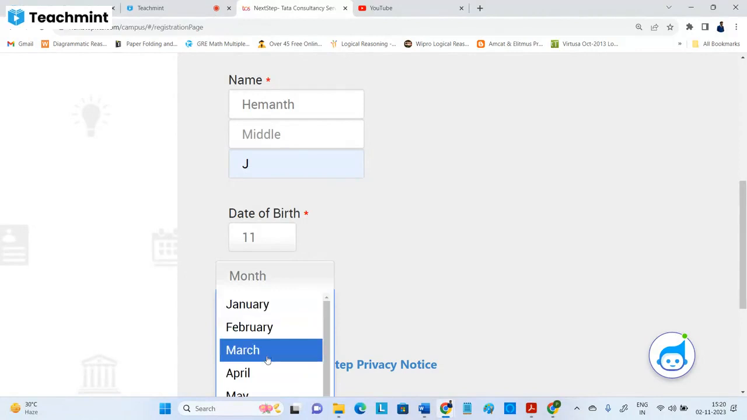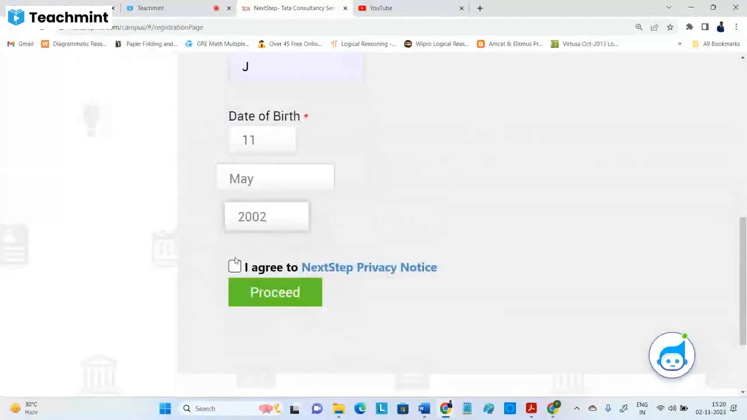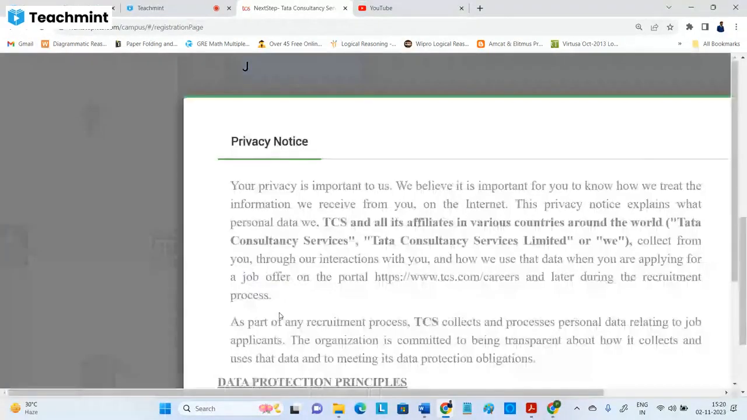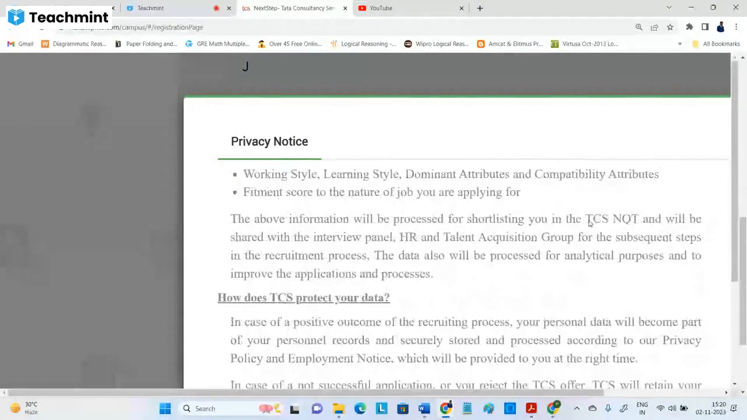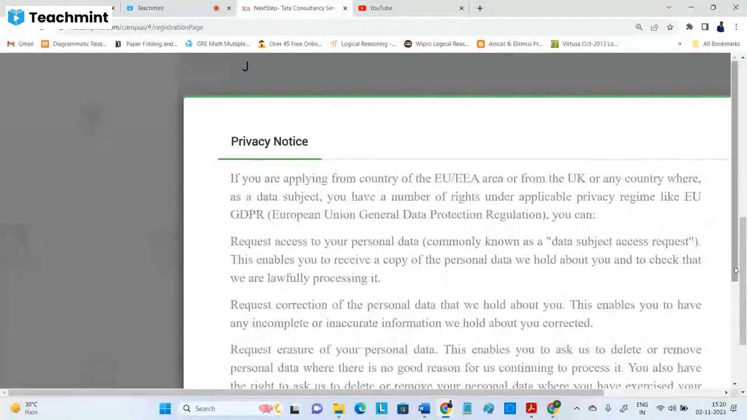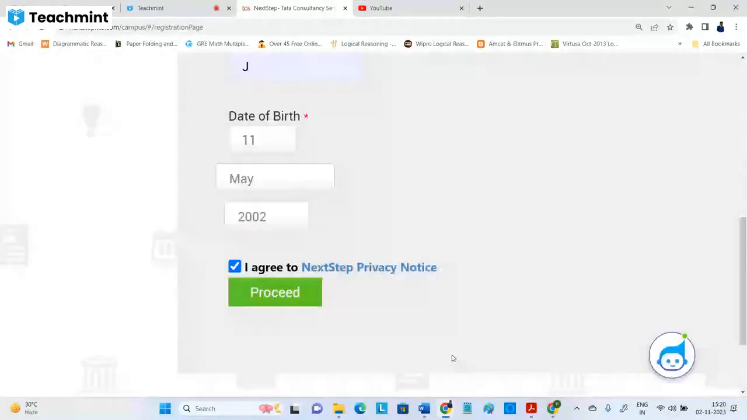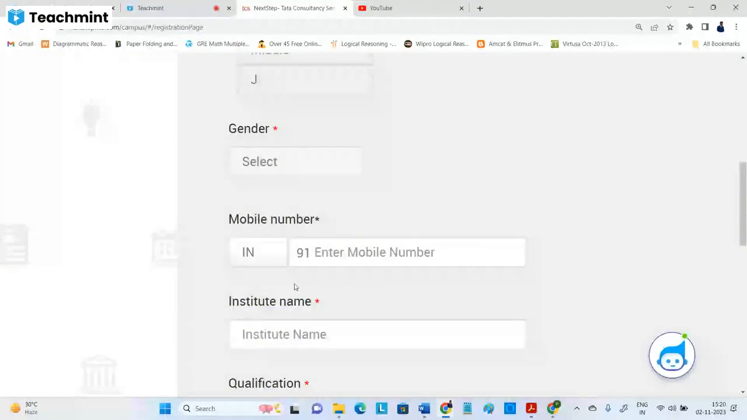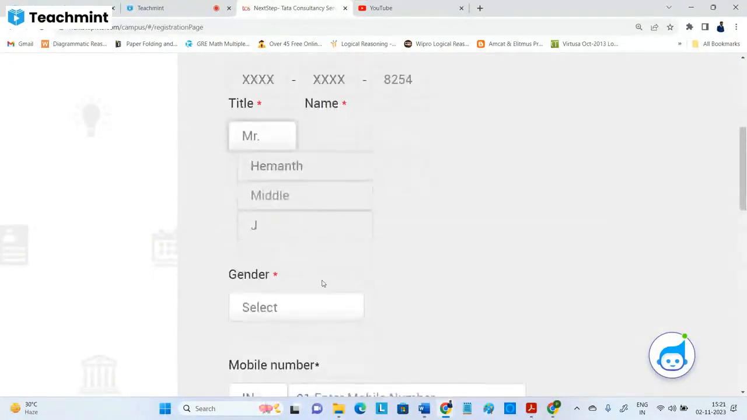I'm just giving okay some random. Wait, let me decrease my age. Fine, so they'll agree. We know anyhow. When you download any apps and all, we'll always click agree. So same thing you can do here. So proceed. Okay. Then it'll ask your title. Okay, Mr., Mrs. All those things you need to select. MR, MS, all.